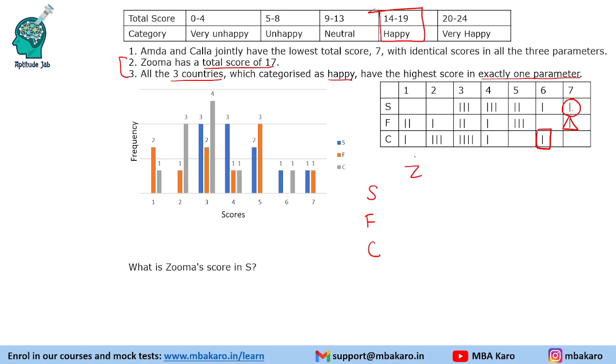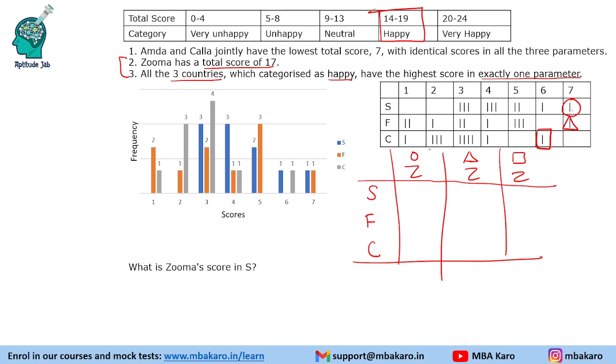Suppose Zuma is the country denoted by circle. We will take three cases: country denoted by triangle and country denoted by square. So we are taking three possibilities for Zuma: the country denoted by circle, triangle or square. And the total is 17. Suppose Zuma is the circle. Then Zuma should have a score of 7 in S. If Zuma has a score of 7 in S, can it get a score of 10 in the other two parameters? That we need to check.